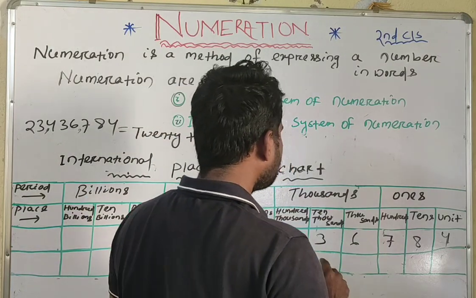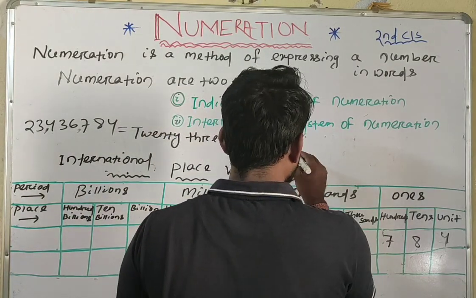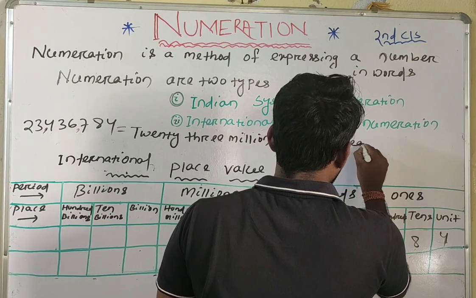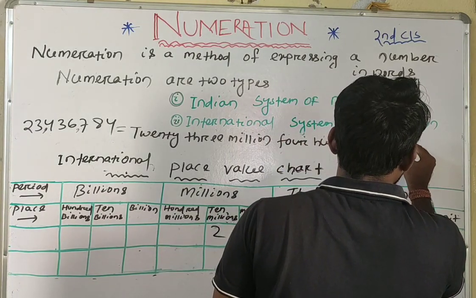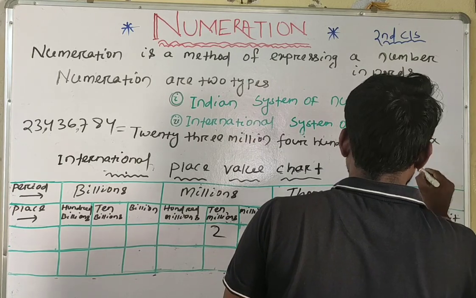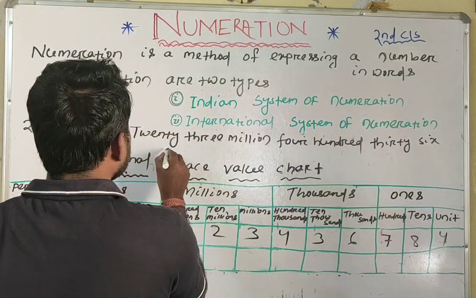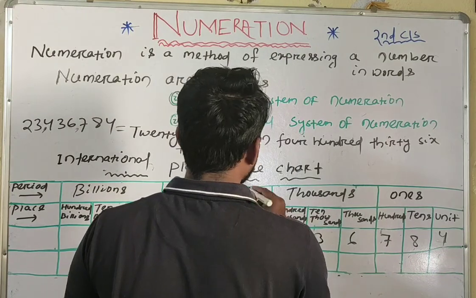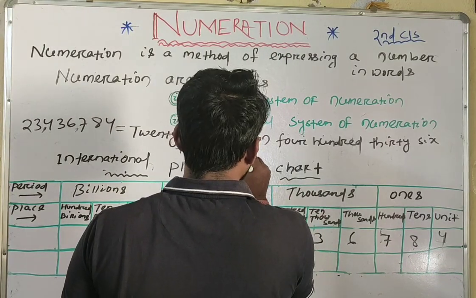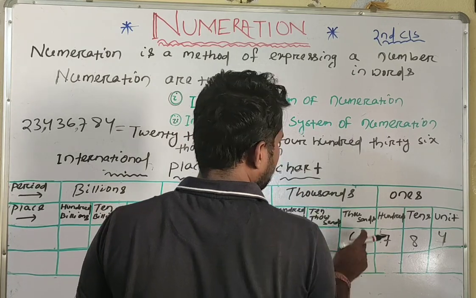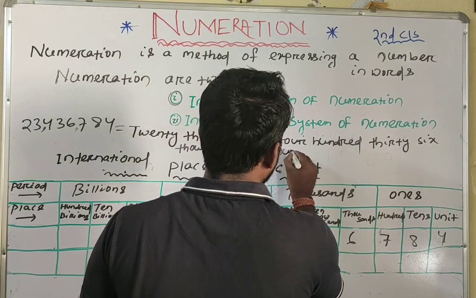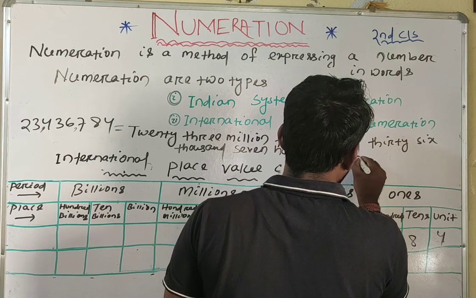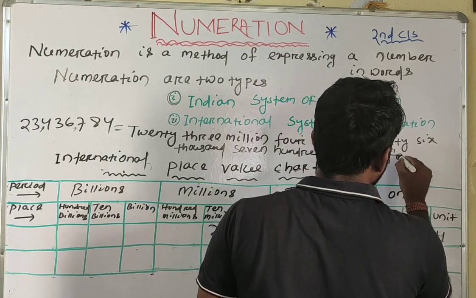Then the thousands period consists of 3 digits, that we can write as 436, and then write its period, thousand. And the ones period consists of 3 digits, that we can write as 784. Okay.